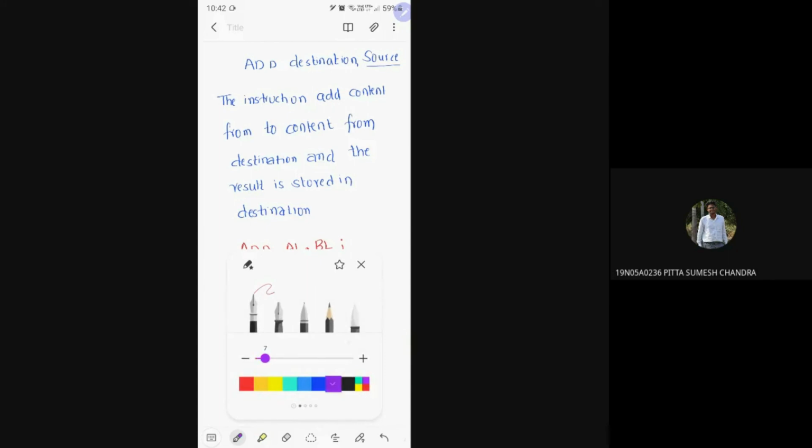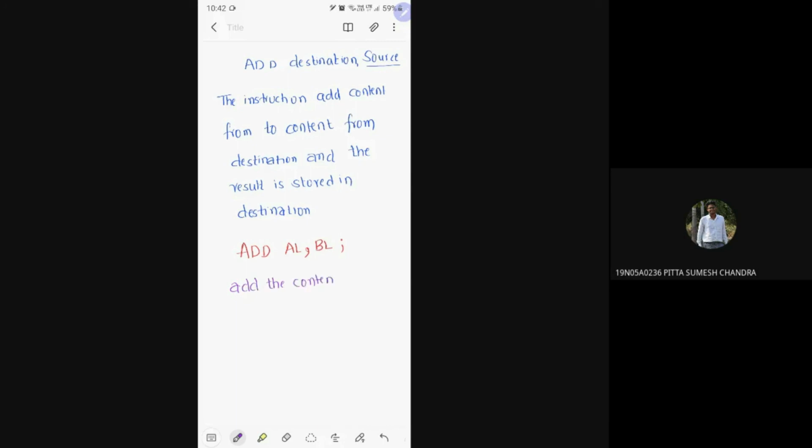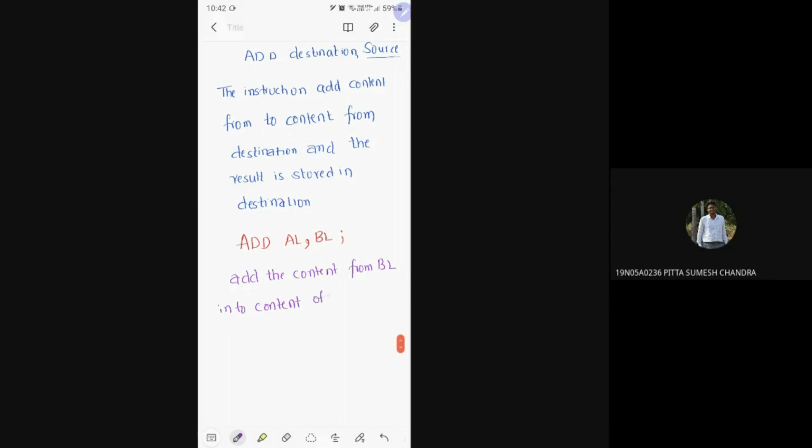Simply it will add the content from BL to the content of AL, and where will the result be stored?